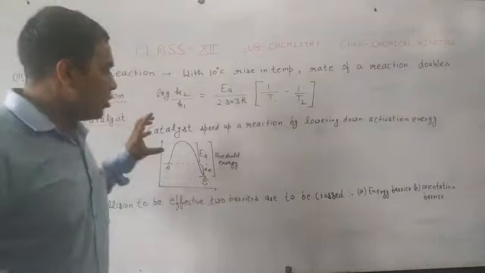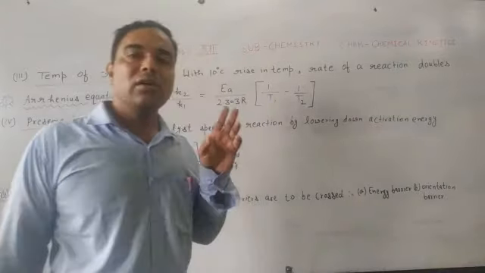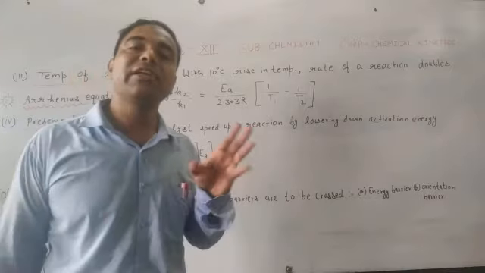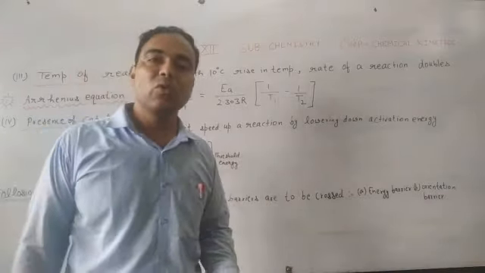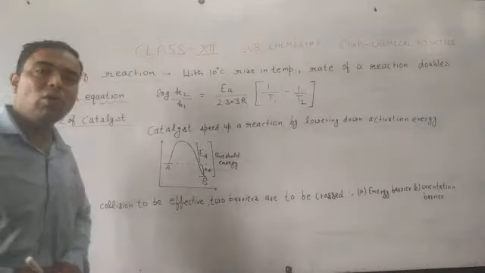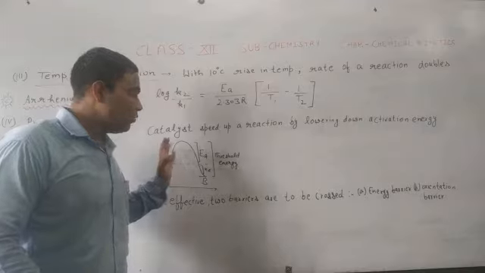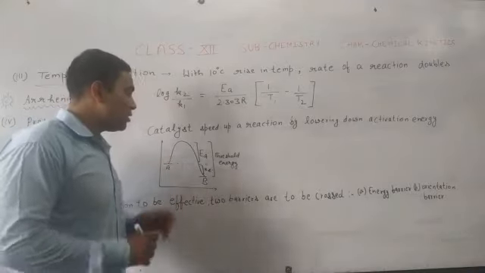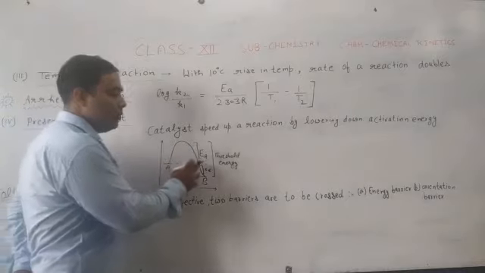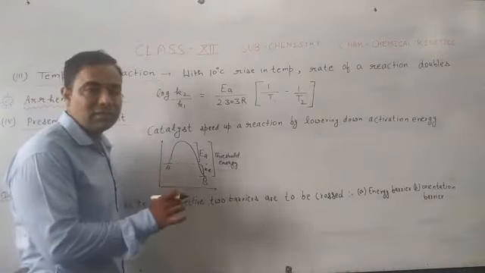So there should be activation energy, there should be an extra amount of energy needed by reactant molecules so as to make this collision effective. Depending upon that, when we are talking about catalyst, in an uncatalyzed reaction, if you are talking about a reaction without catalyst, then the activation energy will be large, will require an extra amount of energy.